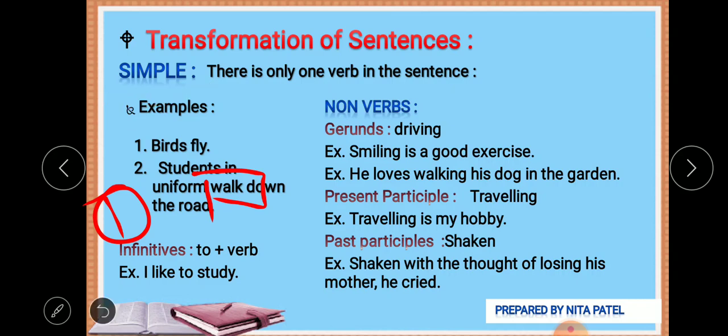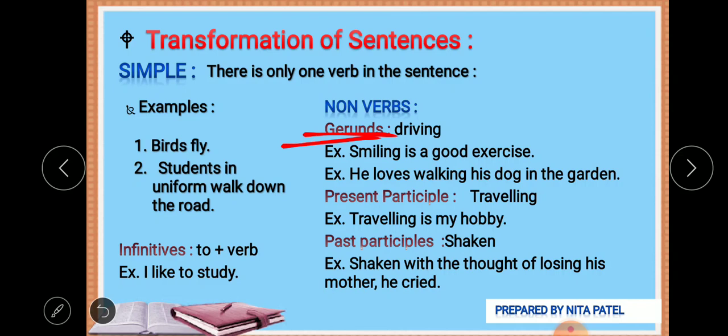Now there are certain non-verbs which are very confusing, and we always get confused about whether something is a verb or not. They look like verbs but they are not. These are used in simple sentences also. First are gerunds, like driving, traveling.